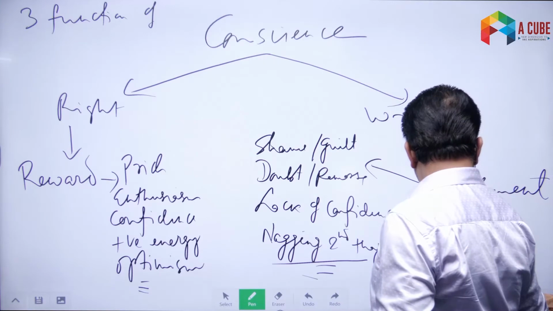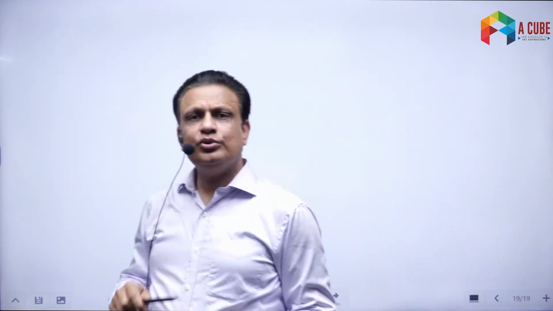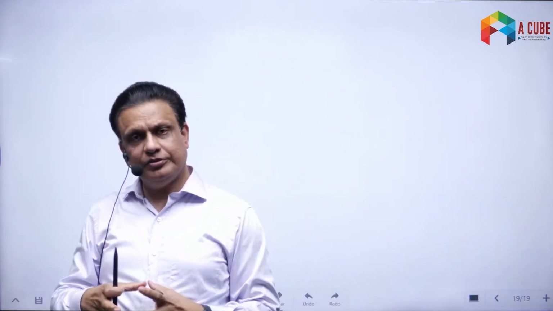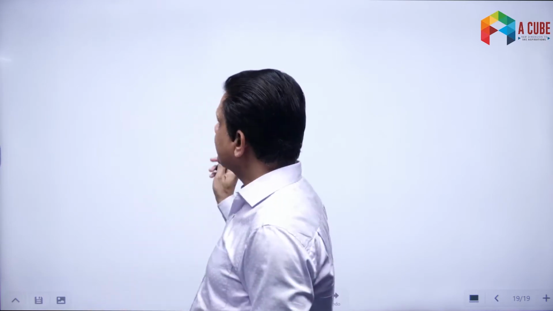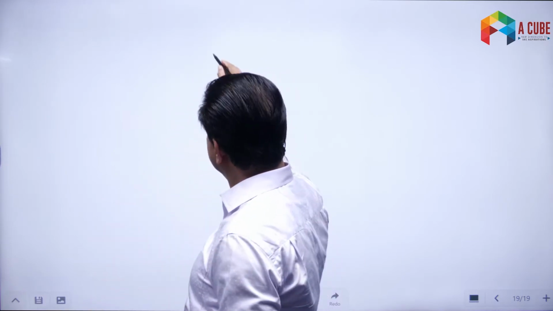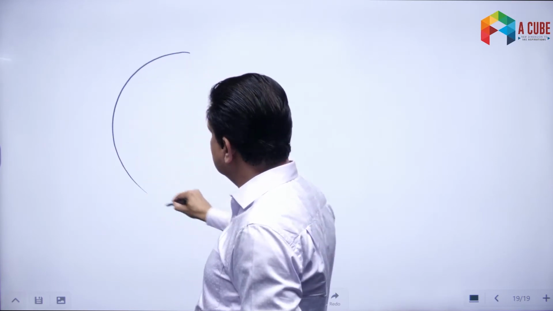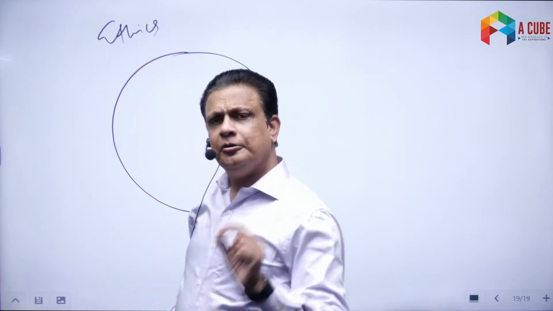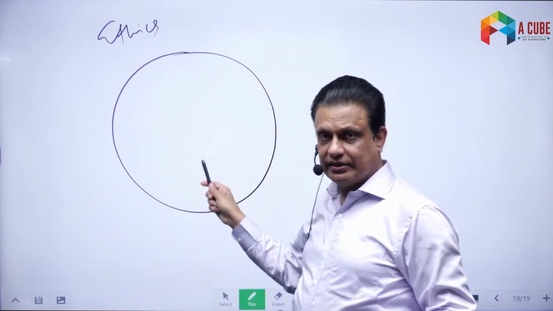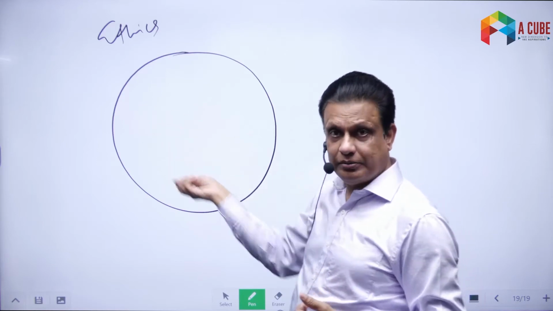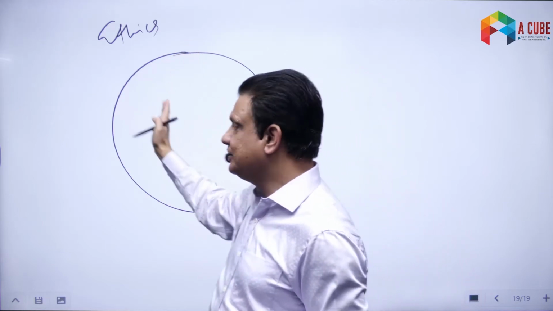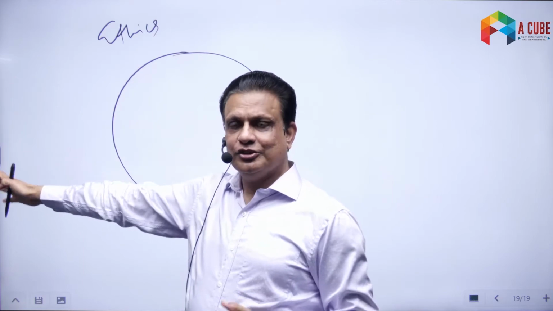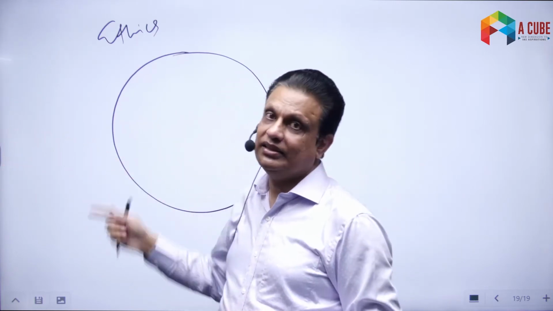Now, if you look at the relationship between ethics and law, then that relationship is also very important for us to understand. How are the two related to each other? Let's talk about that a little briefly. Suppose, for example, let us make a circle. Suppose this circle is the circle of ethics. Everything that is right for you may be put in that circle. Everything that is right for me may be put in my circle. We all have our own circle of ethics that tells us this is right. Outside that circle, everything else is wrong. So let us put all the right and wrong inside us into this circle.